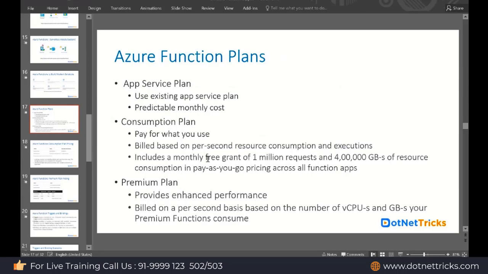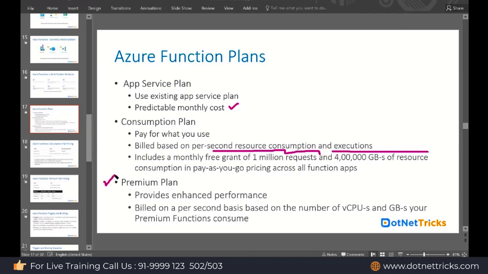The other option is the consumption plan, where you are paying only for usage. It means you don't have a predictable monthly cost as we have in the app service plan. Here they will charge based upon usage. They even provide you a free grant. They have 1 million requests as a free grant, and a certain amount of GB-seconds of resources are available free of cost in the consumption plan.